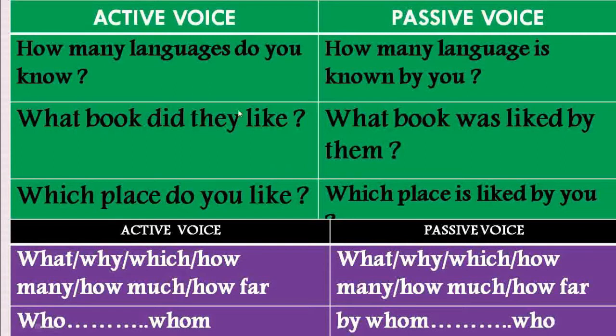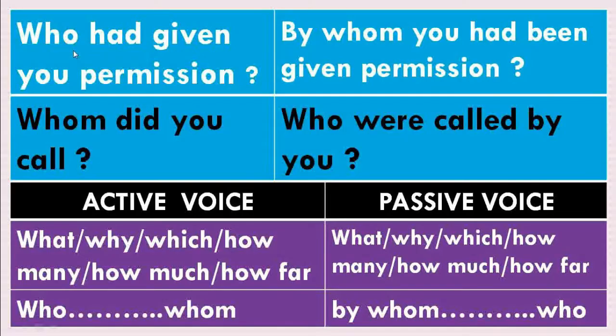And after that, we will change the subject of the active voice. It will change into them. We know very well that the word they is in the subject case, and here we change it into the objective case. The objective case of the word they is them, introduced by the agent by here. Similarly, which place do you like will be changed into which place is liked by you. The word who, which is in subject case, will become by whom, and the word whom, which is in object case, will become who in passive voice.